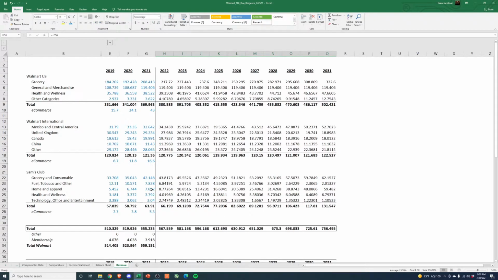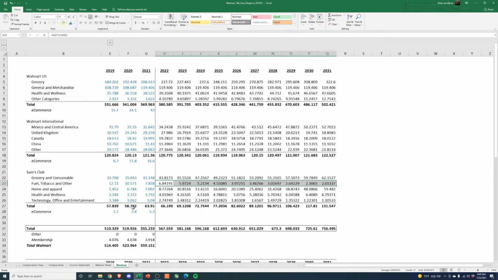So we'll see the home and apparel going from 7 to 60. That's not realistic. Obviously, it's not going to continue growing that fast. Grocery, right, going from 42 to 62, pretty crazy as well. And then some of these other business lines just completely going to zero, probably not going to happen. I'd imagine fuel is going to continue going up, which will help offset tobacco and others. So this might be more of a flat business than a declining one.